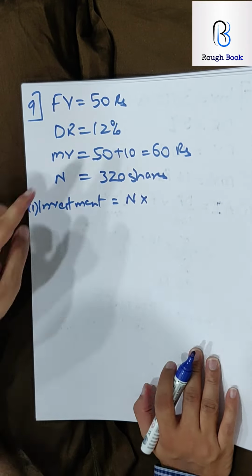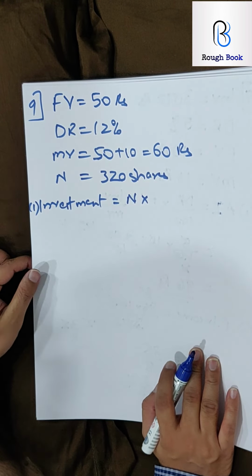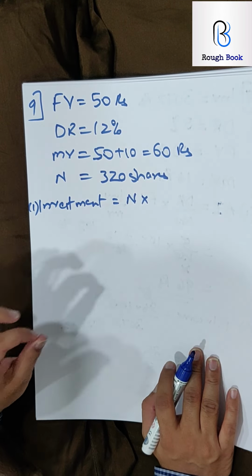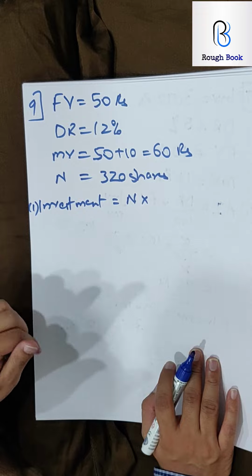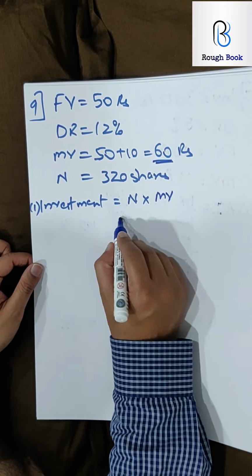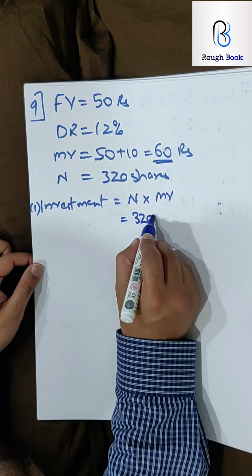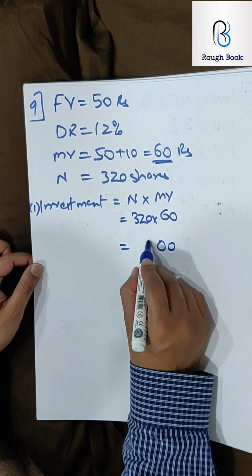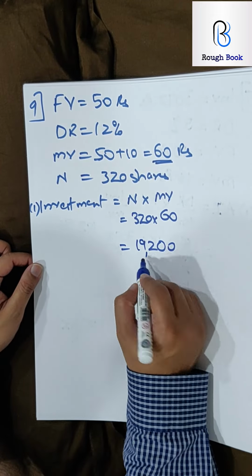So read the question, whether it is bought at 50 or 60. The question clearly says a man buys 50 rupees shares paying 12% at a premium. That means he is buying at a premium. So, number of shares into market value: 320 shares into 60 rupees. So 6 2s are 12, 18 and 1, 19.